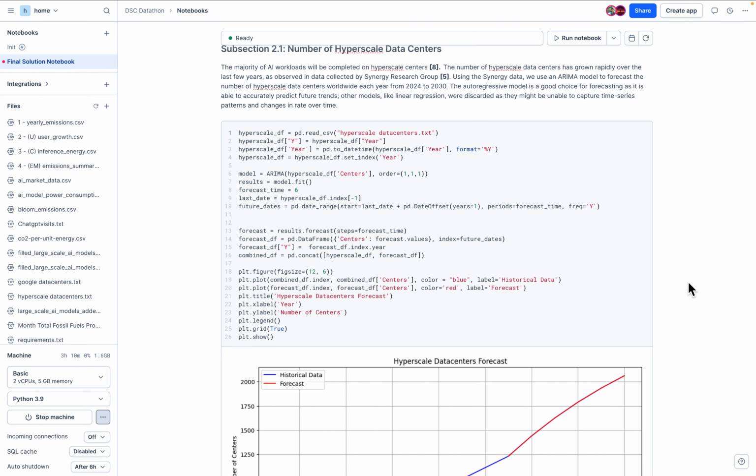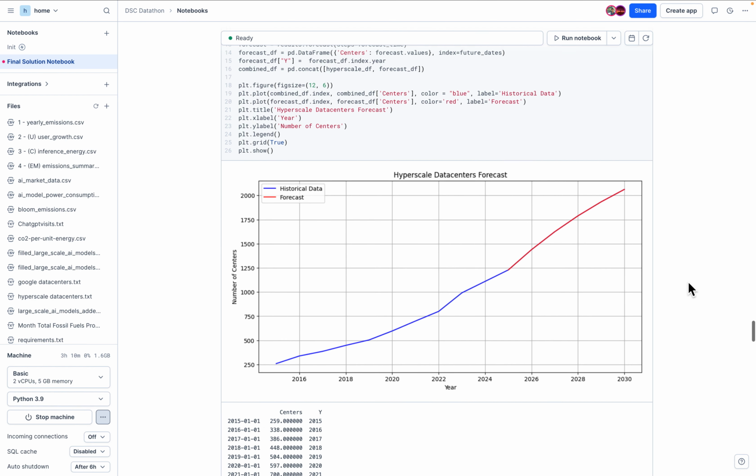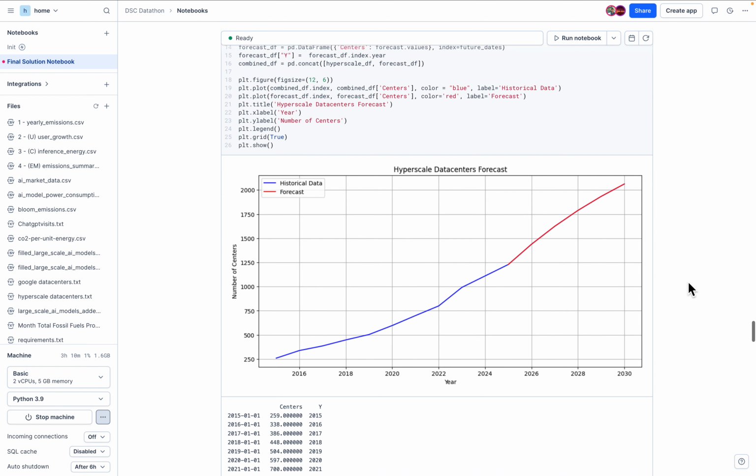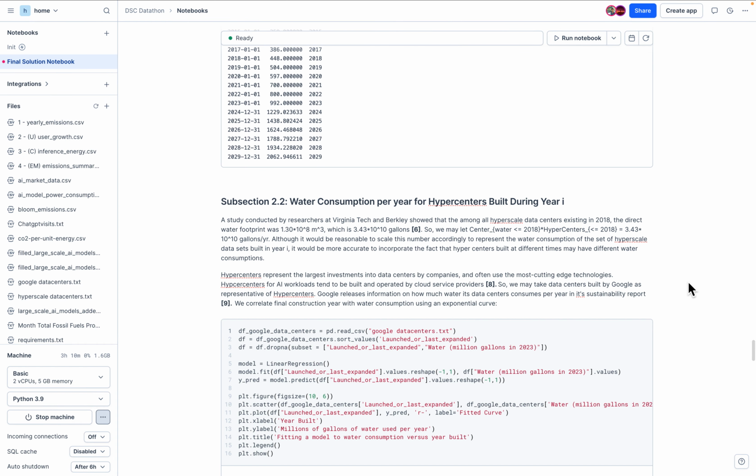We forecast out the number of hyperscale data centers into the future, and we find that there is a substantial increase in the number of hyperscale data centers in the world. Then we look at the water consumption per hypercenter, and then we group them by year in order to make this analysis simpler.